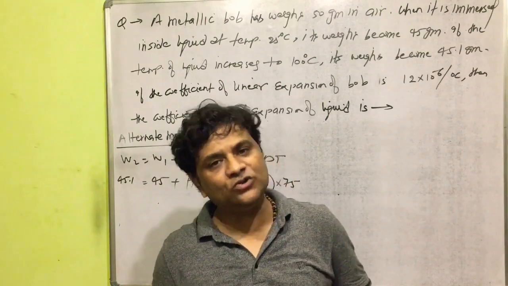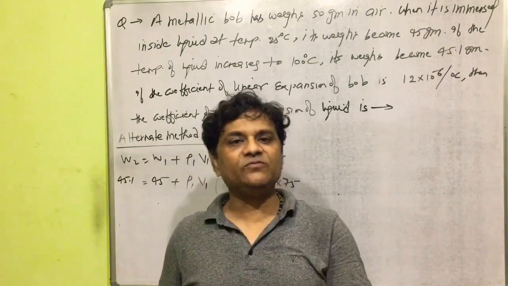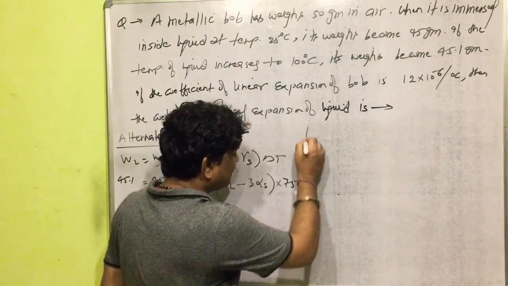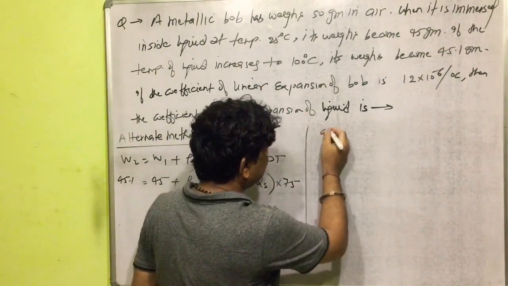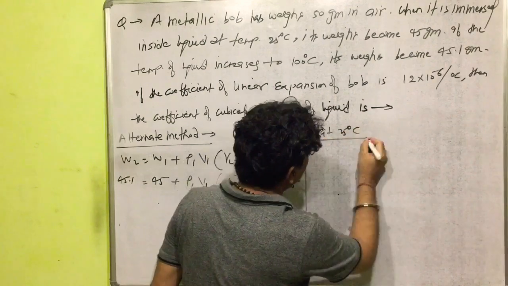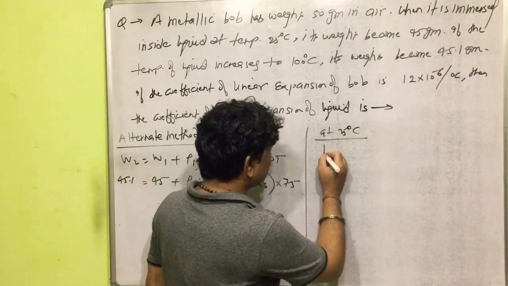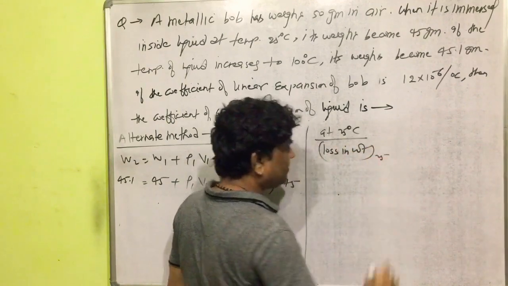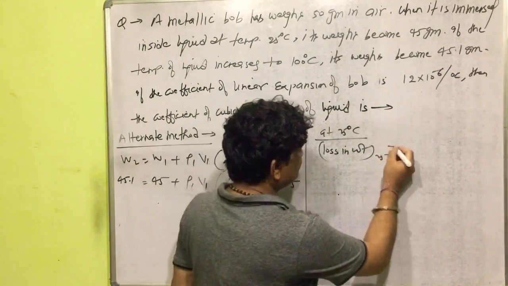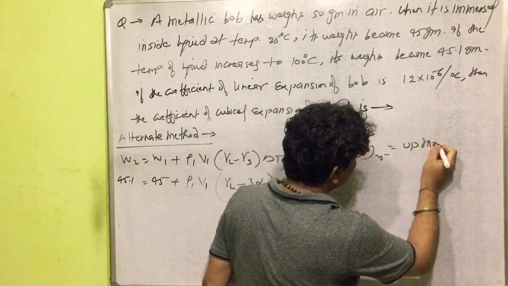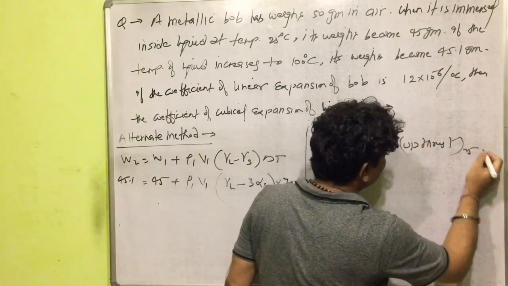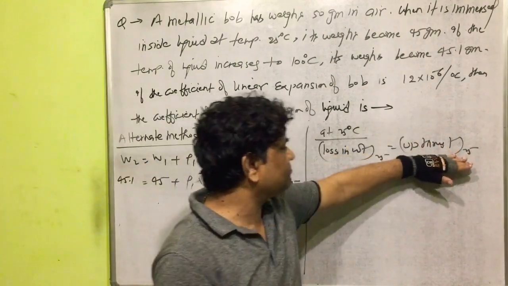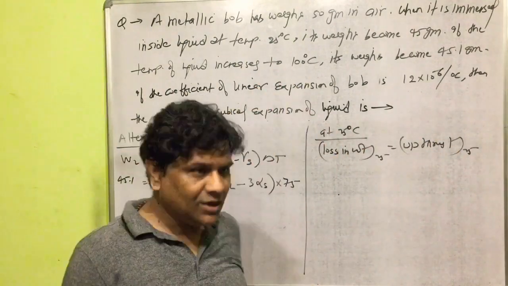We take the loss in weight at temperature 25 degrees Celsius, so loss in weight is equal to upthrust at 25 degrees Celsius.